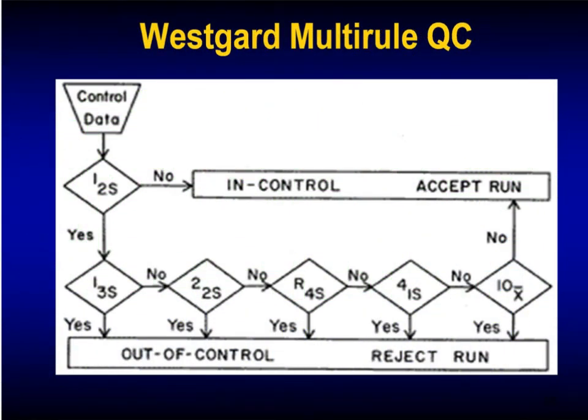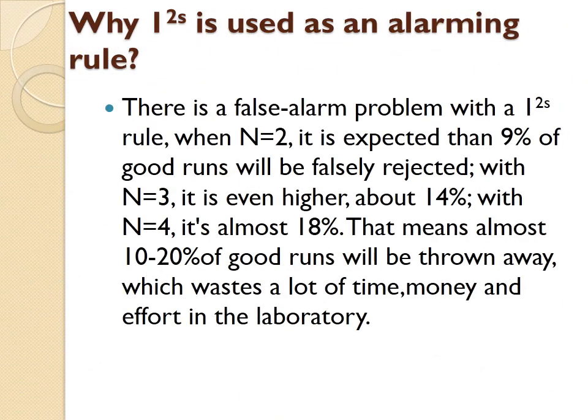So these are the Westgard multiple QC rules, where you can see only the 1-2s comes as the warning rule or alarming rule. Rest of them come as reject. So why is 1-2s used as an alarming rule? There is a false alarm problem with a 1-2s rule.